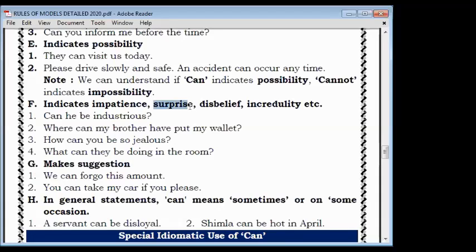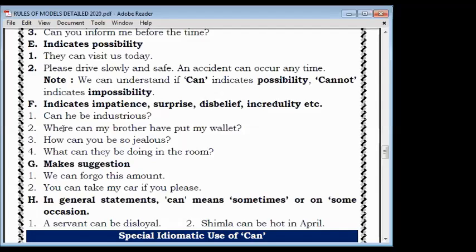Suppose we are surprised because of something, then too we can use can. Even disbelief, when we are not able to believe what happened, what is done, or what is before our eyes. Incredulity is also the same as disbelief.